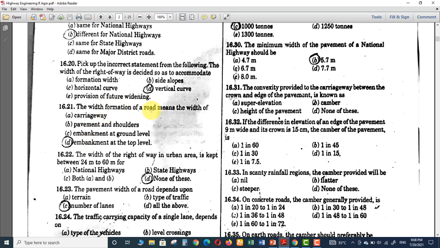Next question, the width formation of road means the width of. Actually, in this question, I am a bit confused. I am not sure whether option D is correct or not. According to me, option B is right because the width of formation of a road means.